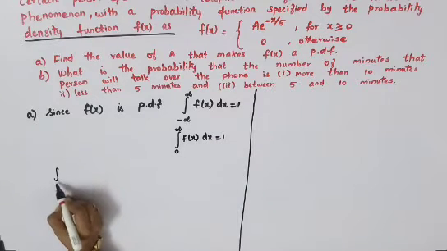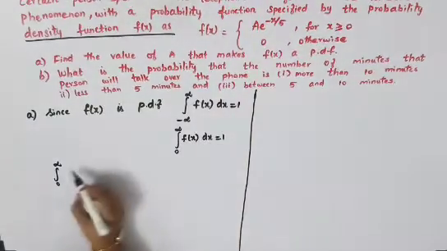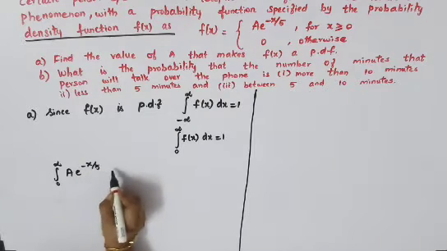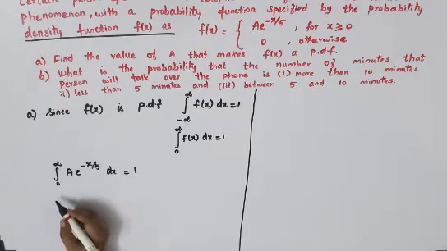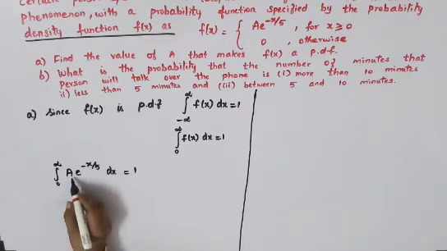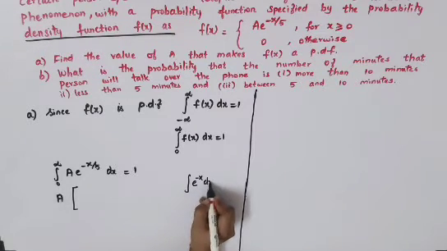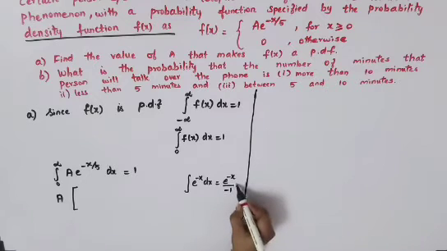Now, from 0 to infinity, your f of x is your function, that is a e power minus x by 5 into dx, equal to 1. So the next line, we'll just go for integration. A, you keep it as it is. The integral of e power minus x into dx is equal to e power minus x divided by minus 1, plus c, that is, the coefficient of x has to be taken to the denominator.